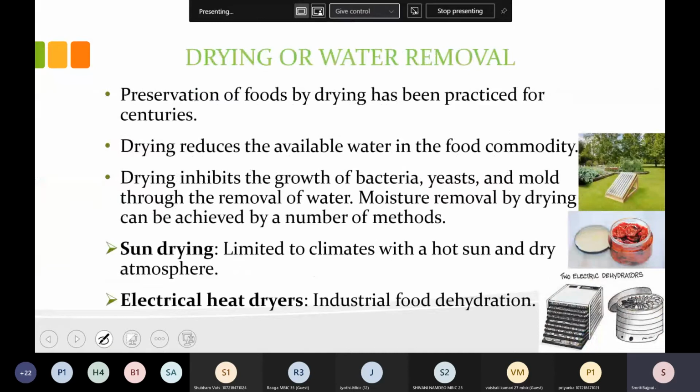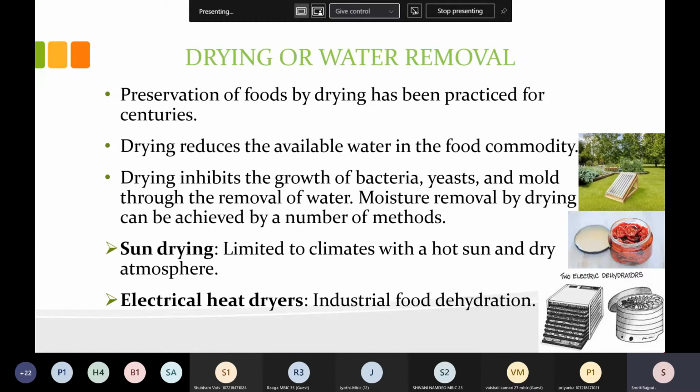Okay, so after the high temperature and low temperature, the next method is drying. Drying, as the name indicates, means you are taking water out of something. Water is removed. Now when the water is removed, what will be there? There will not be any moisture content, and water is very much necessary for all the cells to survive.